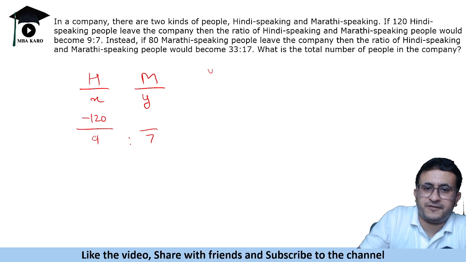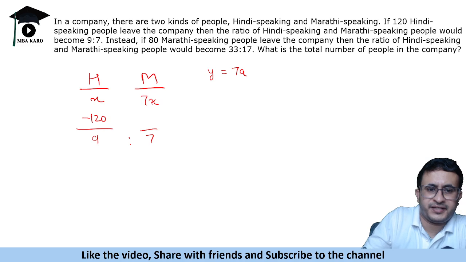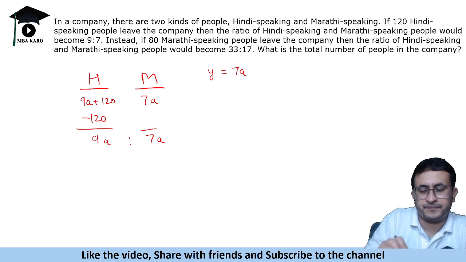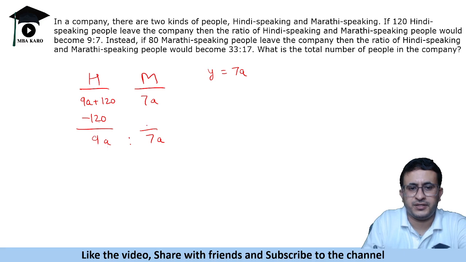So let us take Y is equal to 7A, and this will be 9A. So this becomes 9A plus 120. What we did was, it is given 9:7, so we take the variables 9A plus 120.